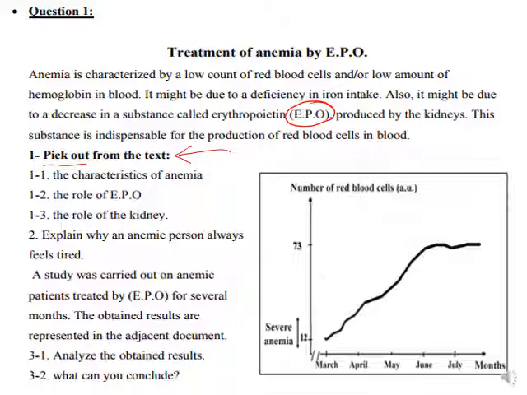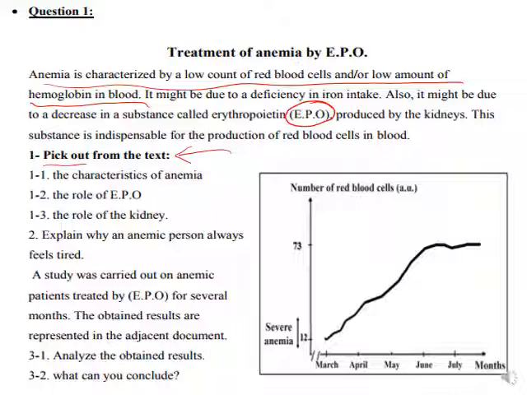They said pick out from the text the characteristics of anemia. It's already found in the text. It's characterized by a low count of red blood cells and/or a low amount of hemoglobin in blood. That's it. Role of the kidney. What is the role of the kidney? They said that the EPO is produced by the kidneys.